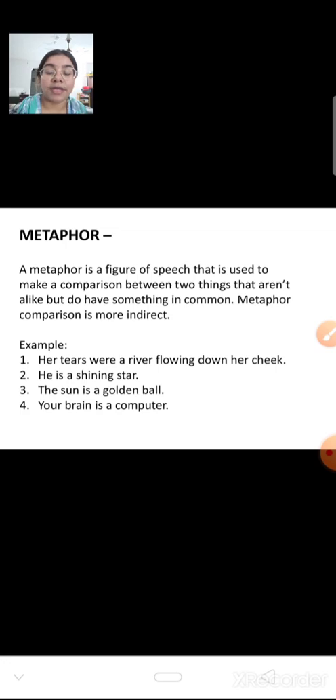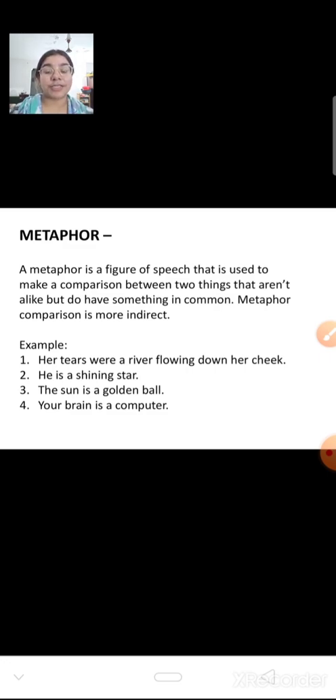More examples: the sun is a golden ball. He is a shining star. Her tears were a river flowing down her cheek. Now tears cannot be a river, but here the writer wants to represent that she is crying so much that it seems that a river is flowing. So that's why metaphor and simile have a basic difference of the words like and as.